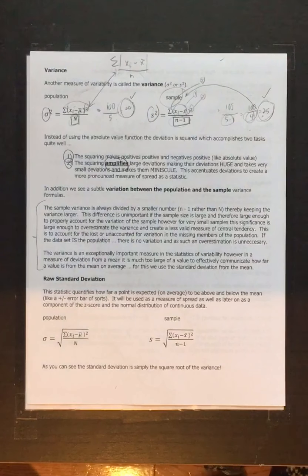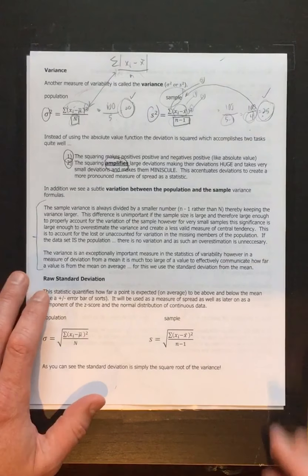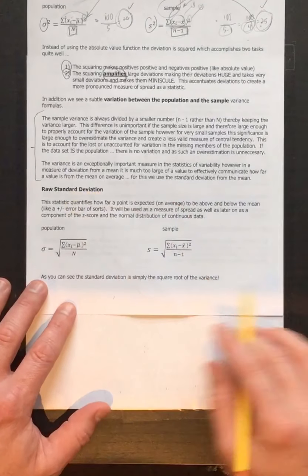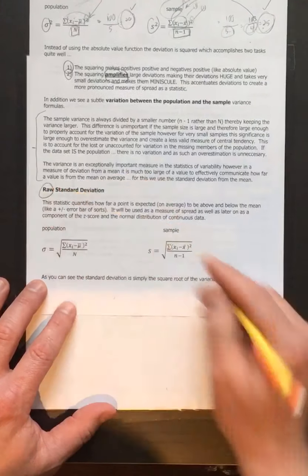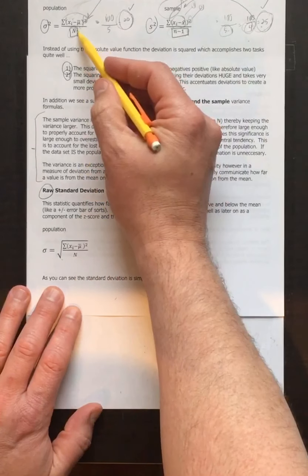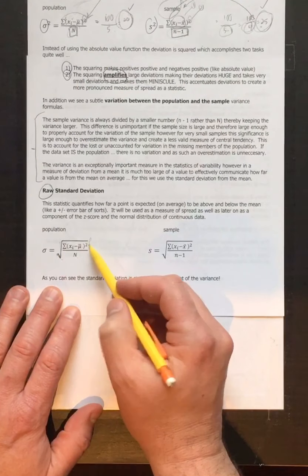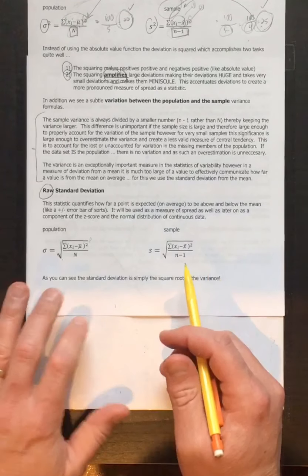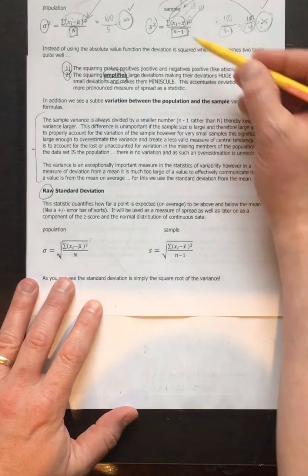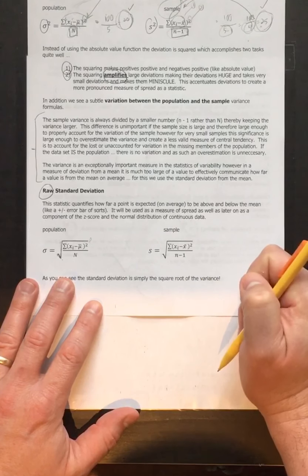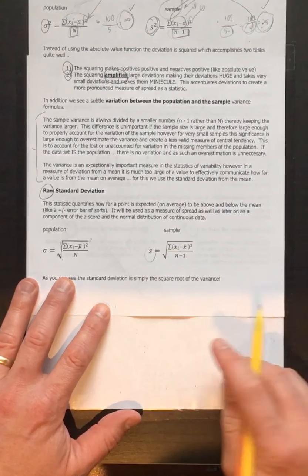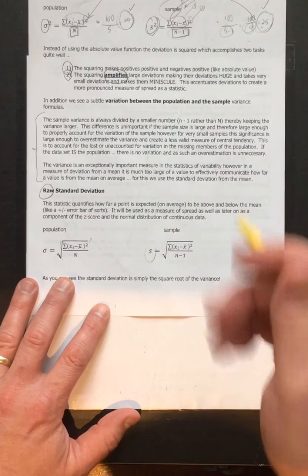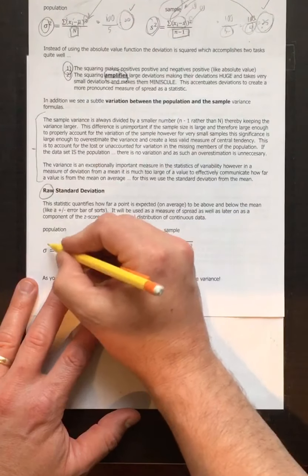Either way, in the end, we're going to be using this formula. Now, the formula is pretty complicated. Just like we have a raw mean, we use a raw standard deviation as well. Standard deviation is just the variance square rooted. That's all it is. If I take this formula for a population and put a square root over top of it, it's the same idea. If I take this variance and square root it, I get the standard deviation formula. You'll also notice that this s squared for variance becomes s for standard deviation, and this sigma squared becomes sigma.